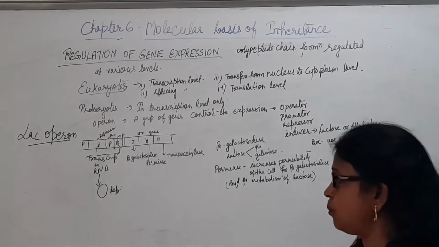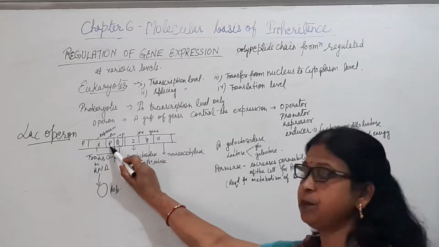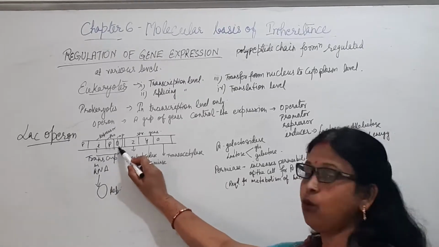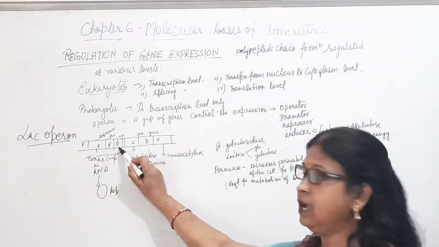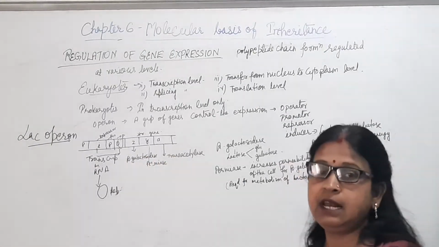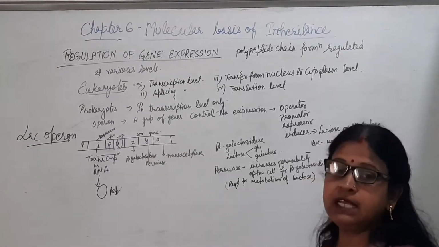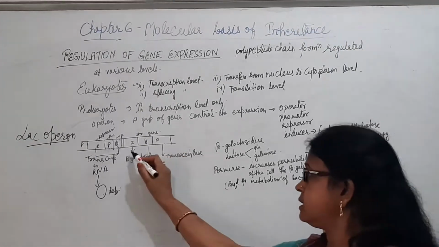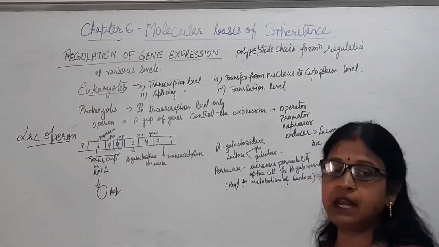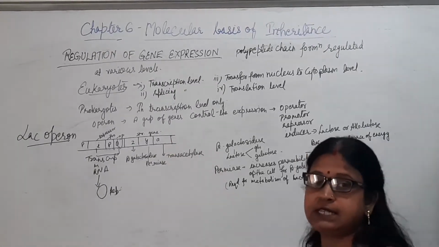So in the lac operon, the components are the inhibitory gene I, P the promoter, to initiate the metabolic activities, and O the operator region. Beside this, 3 structural genes are present in the lac operon: Z, Y and A. Z is responsible for giving rise to the enzyme beta-galactosidase, Y for permease and A for transacetylase.